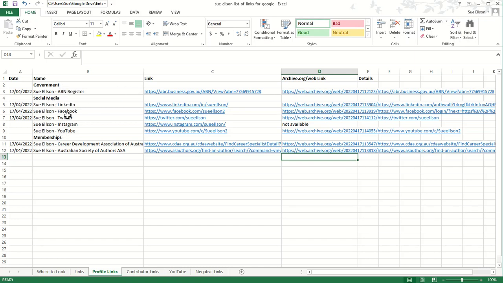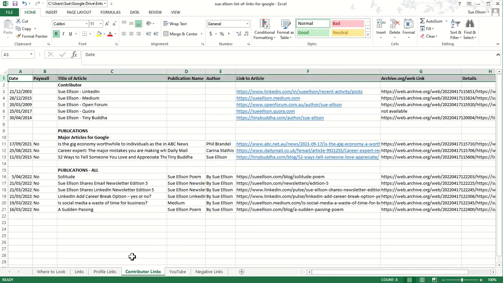Then obviously you want to link to all your social media. Now, I am on other social media, not a doubt in the world. These were just old and not updated then, so I haven't included them here. I'm just talking about the main ones I want to have on my Google account, and then any memberships you have. As a result of being a member of these two professional associations, I have a profile page. So if you have that luxury of a profile page, please make sure that you keep it up to date. And again, copy paste it into archive.org.